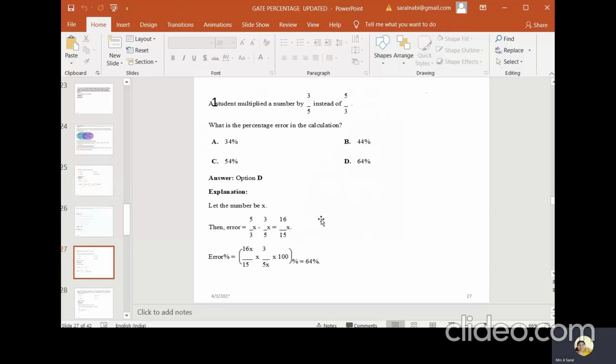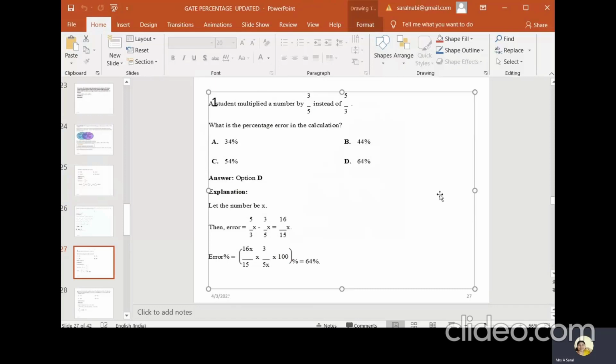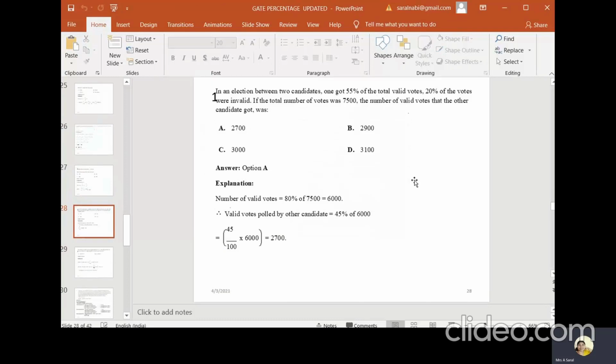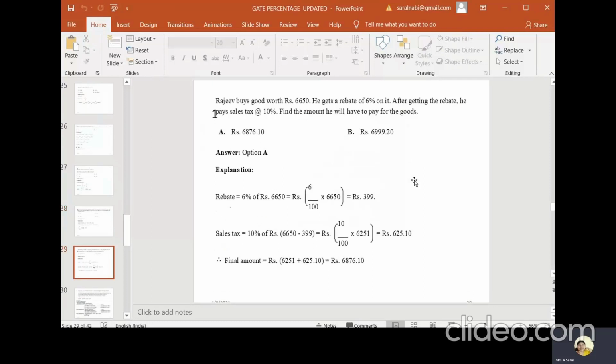If you want to calculate the error percentage, it is 16x by 15 divided by 5 by 3 x, the number as it should have been, into 100, which will give you 64%. So the error percentage is 64%. This is again the same as what we discussed in elections and the candidates' votes and other things, and this is somewhat different.